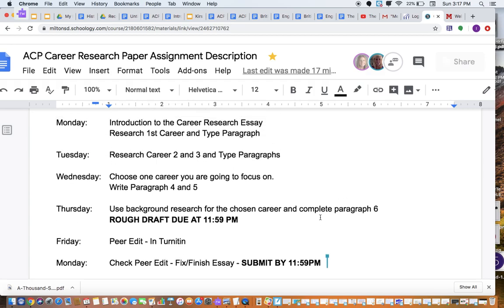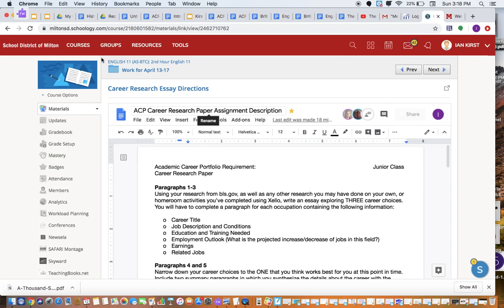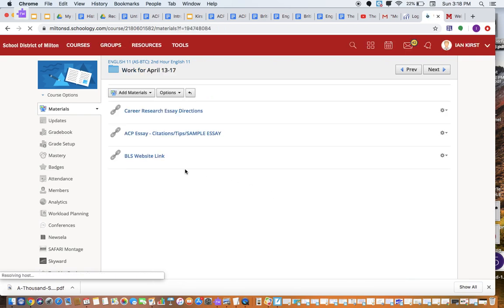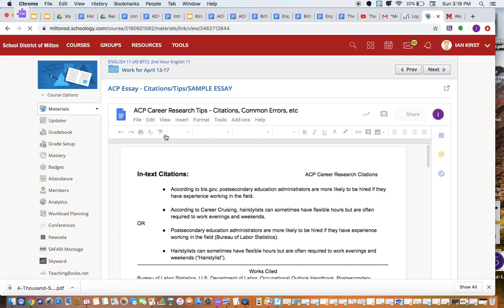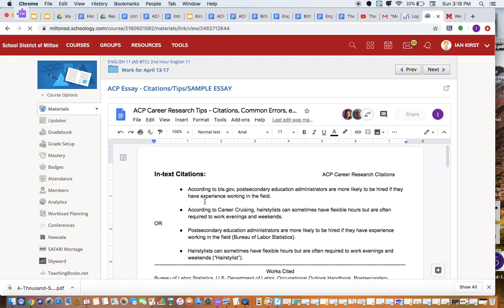Okay. All right. So that is the directions for this assignment. Now I'm going to go back into the folder for the week. I want to show you a couple of other things. So with this essay, it's similar to things that we've done before because we have had to use in-text citations.